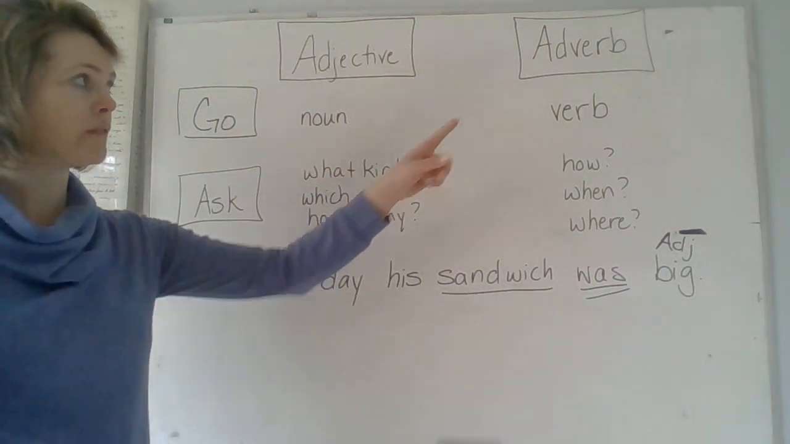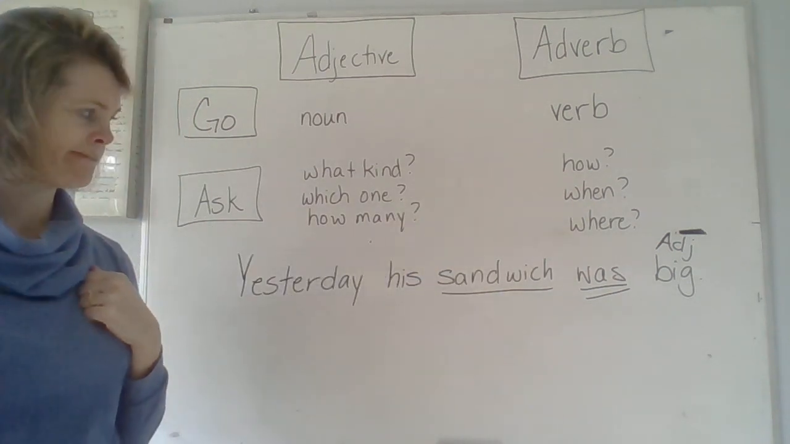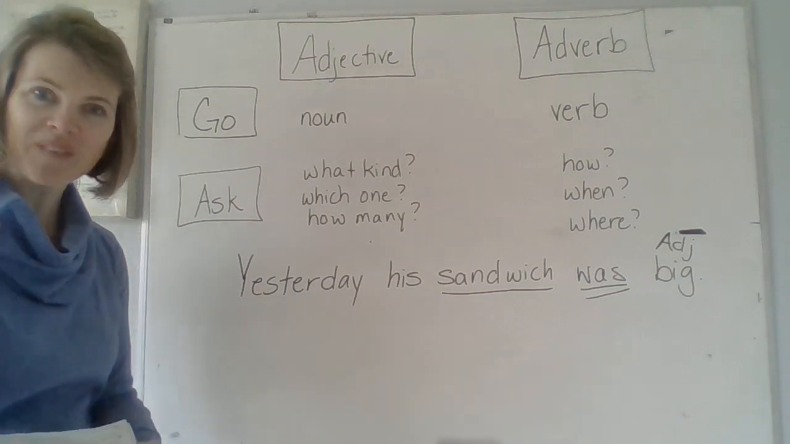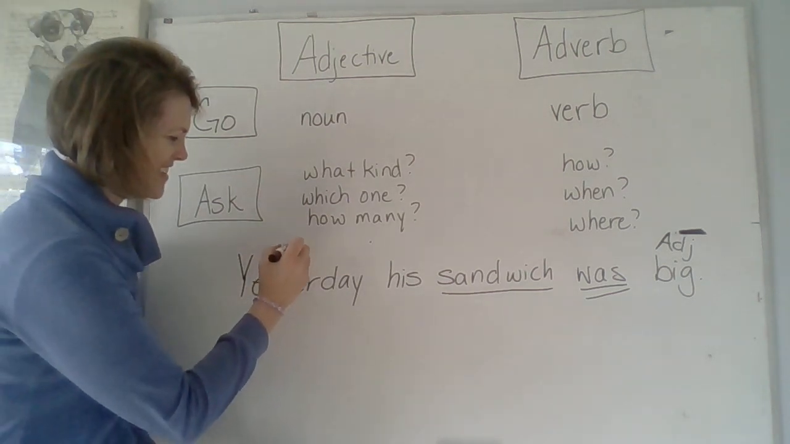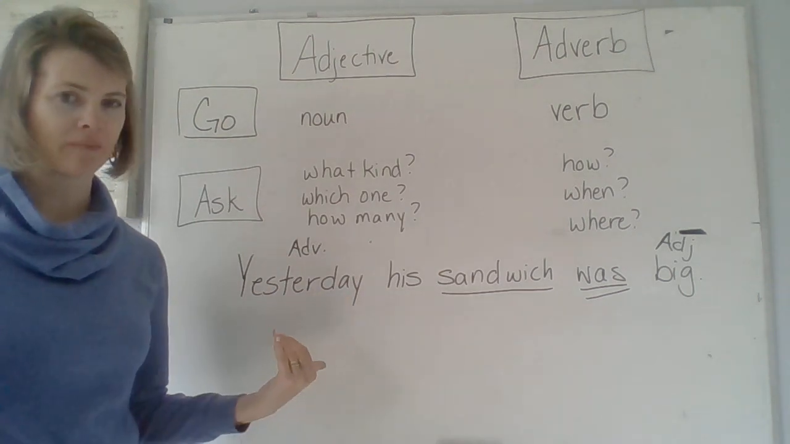Now, let's go to our verb and find our adverb. Was how? Was when? When was it? It was yesterday. There is my adverb. So I found my adjective and I've found my adverb.